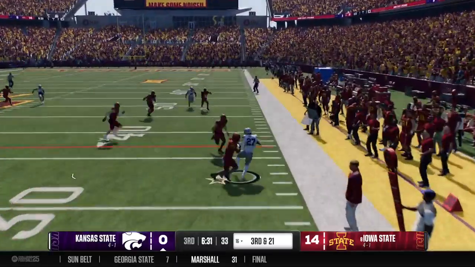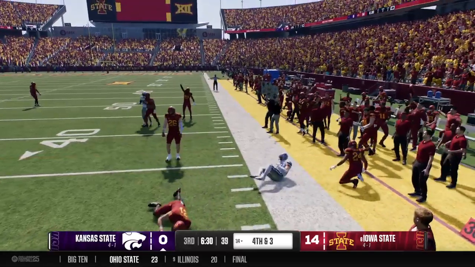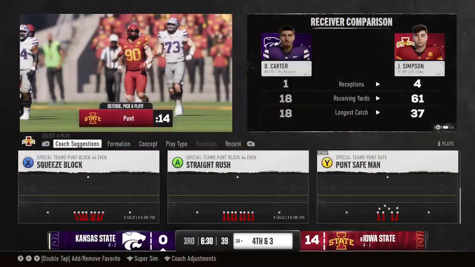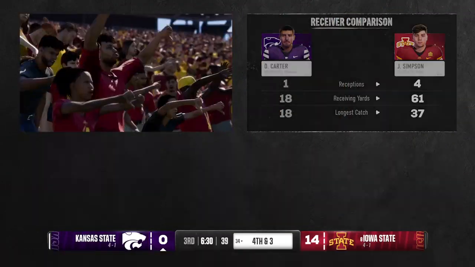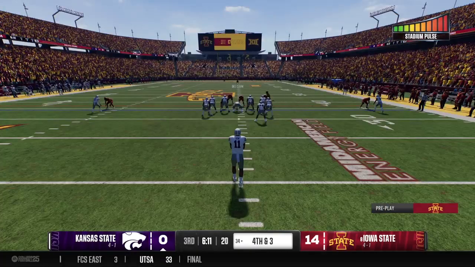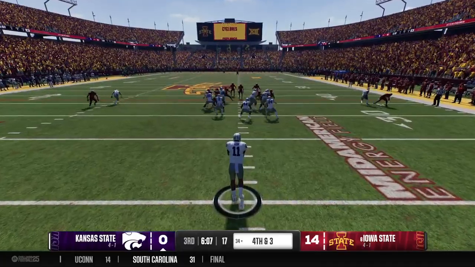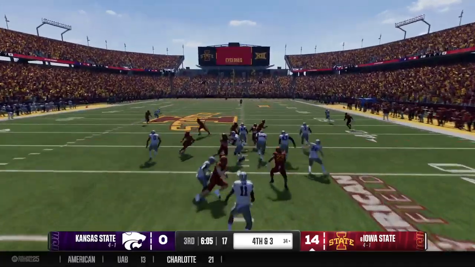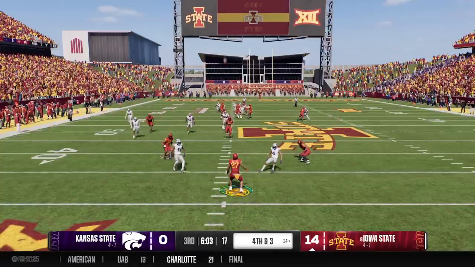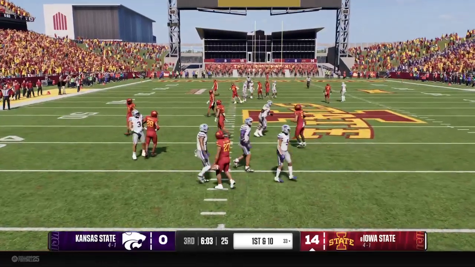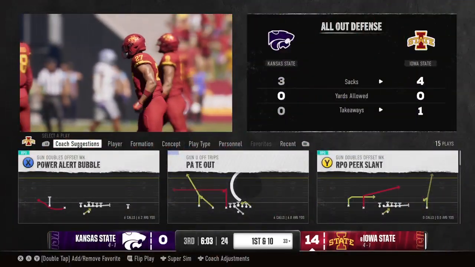Got a man, it's Carter. He's finally herded out of bounds. Really good pickup on 3rd down, and still not quite enough to move the chains. Kansas State will have to punt it away. He's getting a lot of work. 4th time he's punted tonight. Not going to risk a return here. He'll make the fair catch.